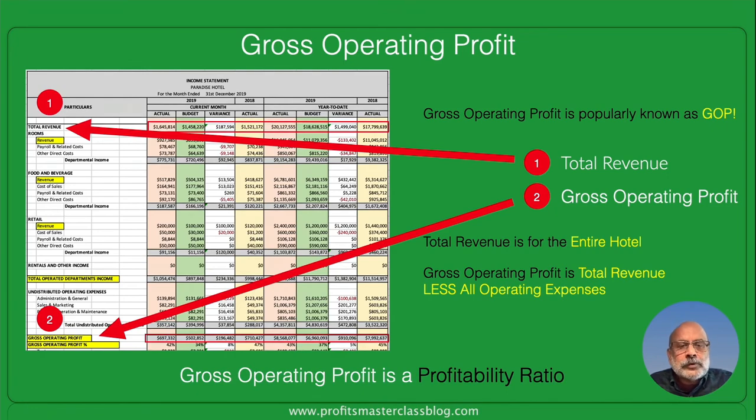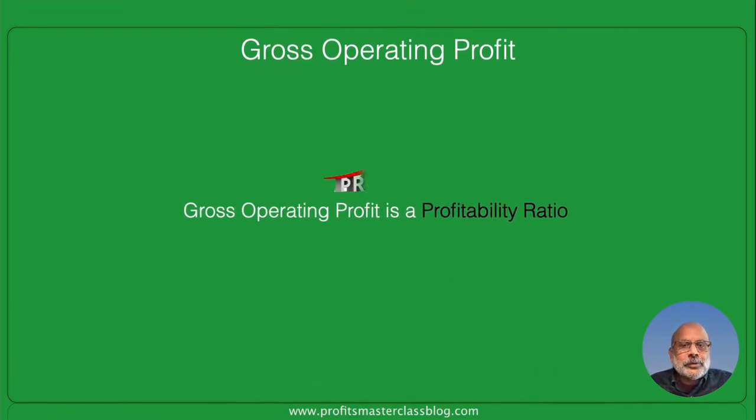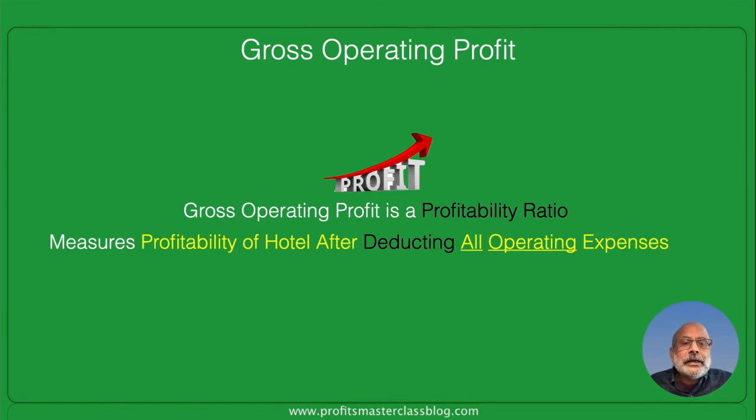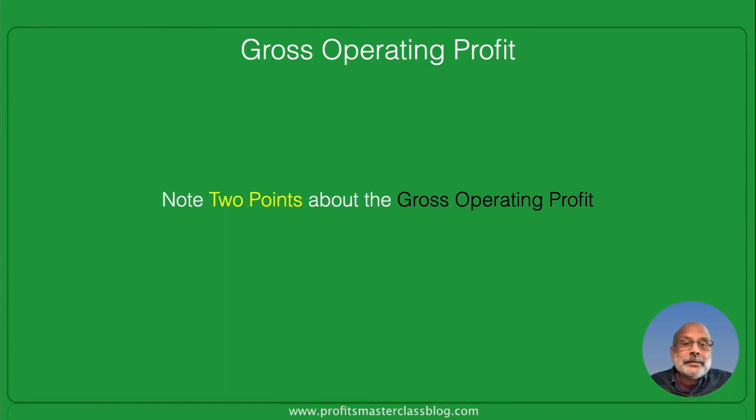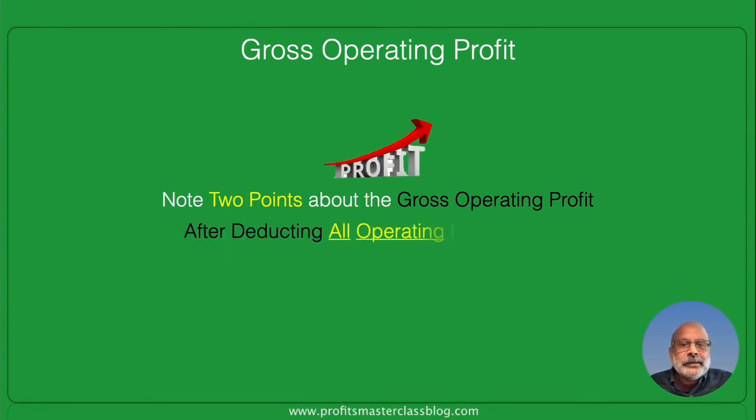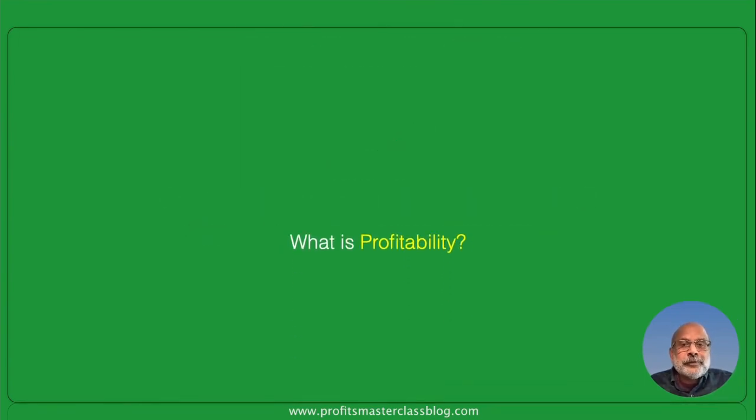So as we said earlier, gross operating profit is a profitability ratio. So what does it do? It measures profitability of the hotel after deducting all operating expenses. Again, it bears repeating. Note the two points about the gross operating profit. It is after deducting all operating expenses. So we are referring to operating expenses and not non-operating expenses. But first, what is profitability?